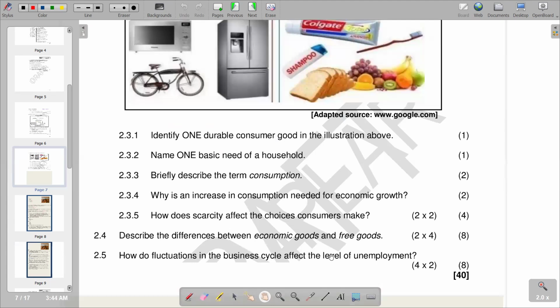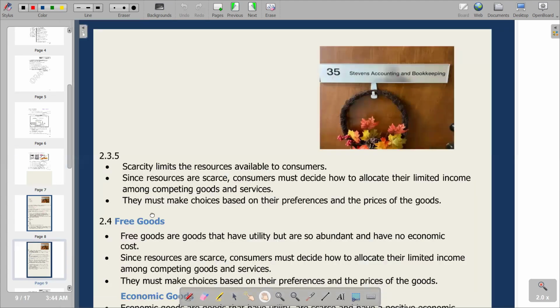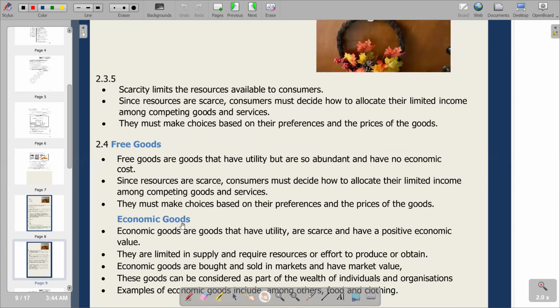So when we now go to an economic good, we see that the good will be scarce, and that's one of the main characteristics of an economic good. The good will be scarce, and that becomes the differentiation between the economic good and a free good. So we go to the explanation that we are having there. Let's see what it says. We are having an explanation of free goods first, and then economic goods.